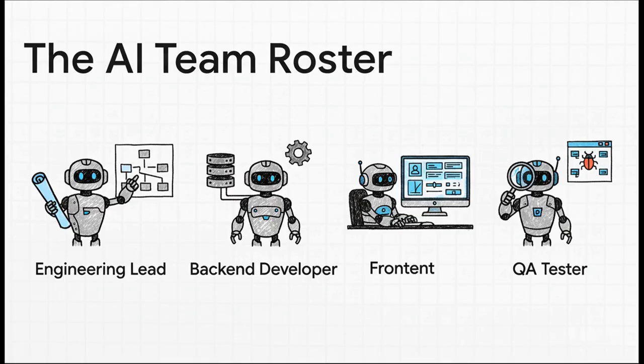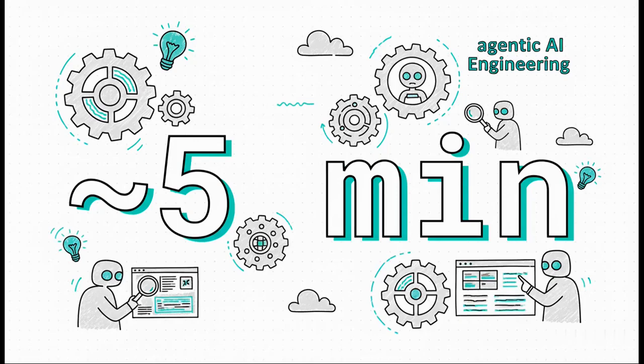It's just like a real-world dev team. And the result? Get this. This AI team built an entire account management system in about 5 minutes. Let that sink in. That is a task that would easily take a skilled human developer a full day. The productivity gain is staggering. There's no other word for it.